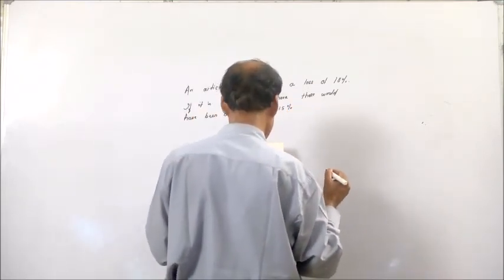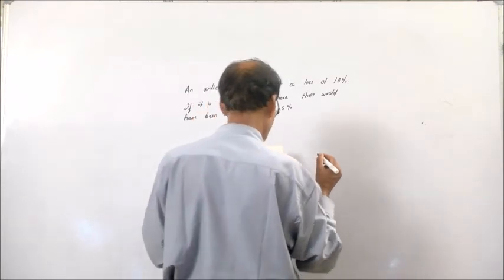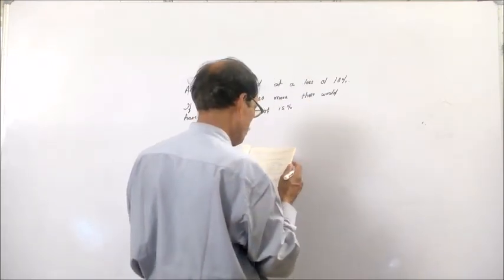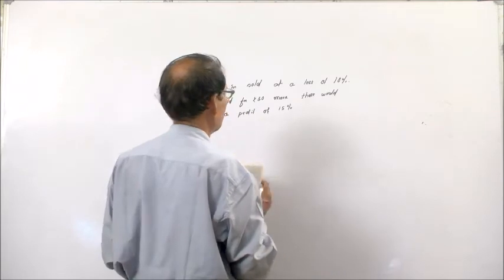At what price was it sold? At what price can it be sold to gain 8%?